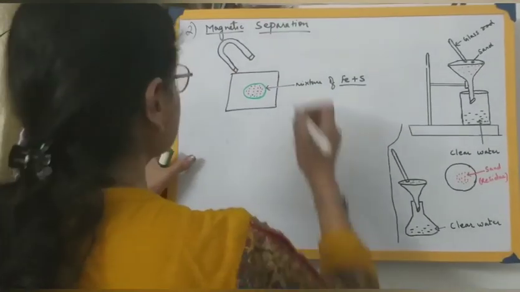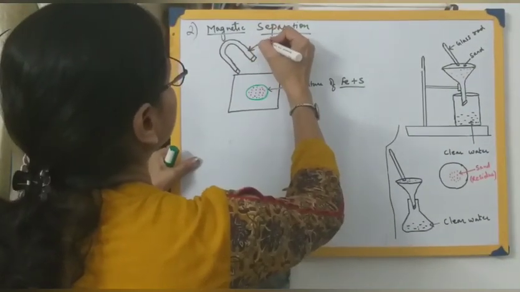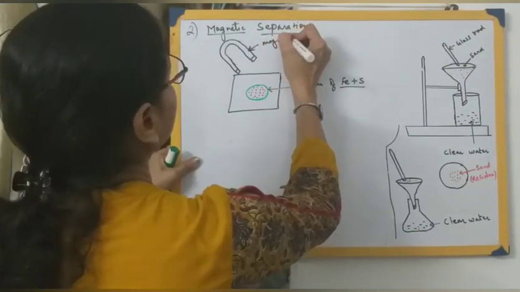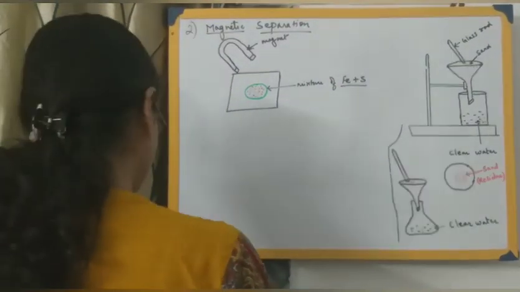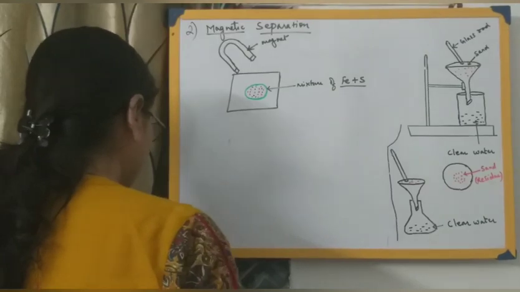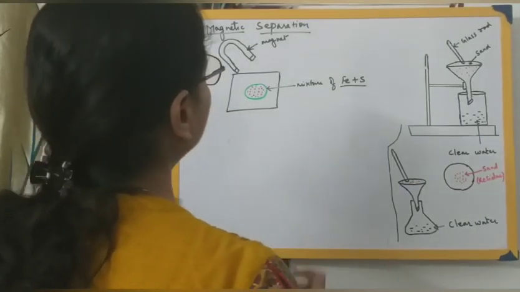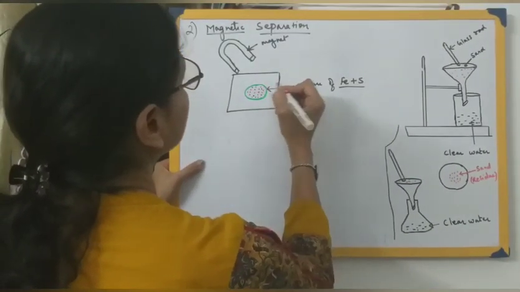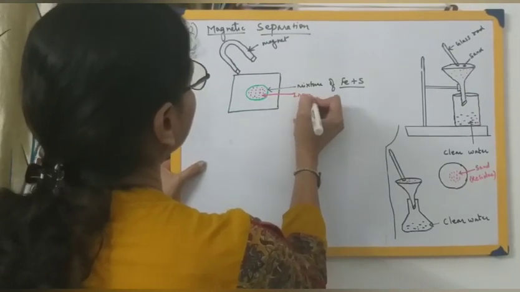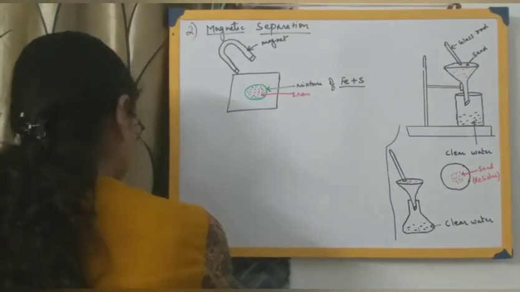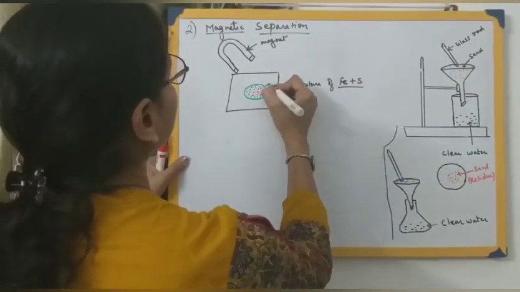The moment the magnet is brought near this mixture, these red dots, which I have represented, are your iron, and the black ones are your sulfur.